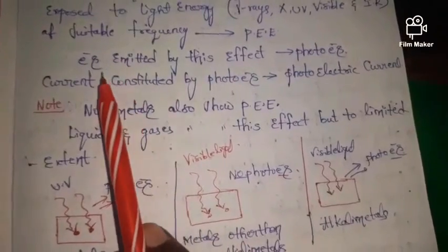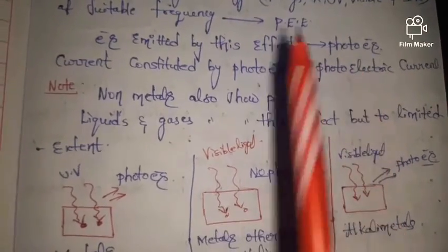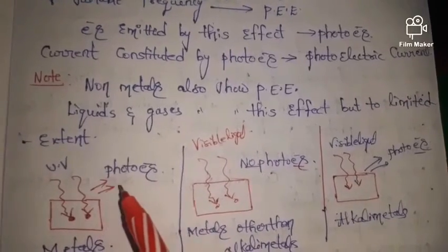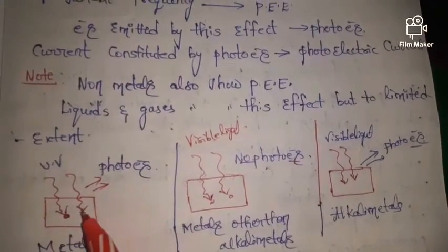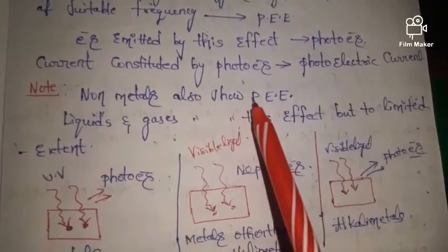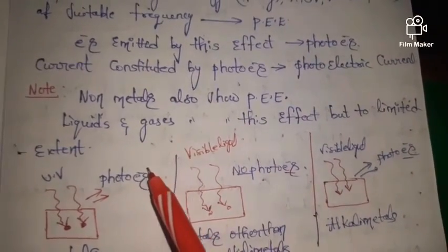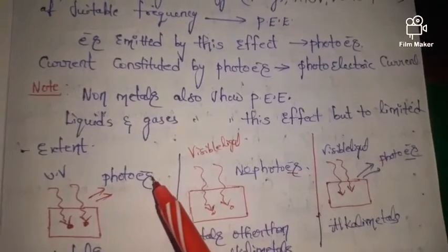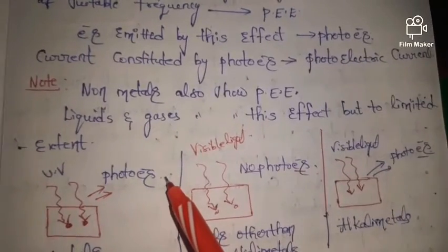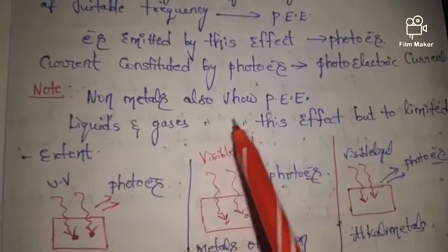Next, the electrons emitted by this effect are called photoelectrons. From this metal the electrons are emitted, so the electrons which are emitted from these metals are called photoelectrons. Next, these electrons constitute some current, so the current constituted by photoelectrons is called photoelectric current.